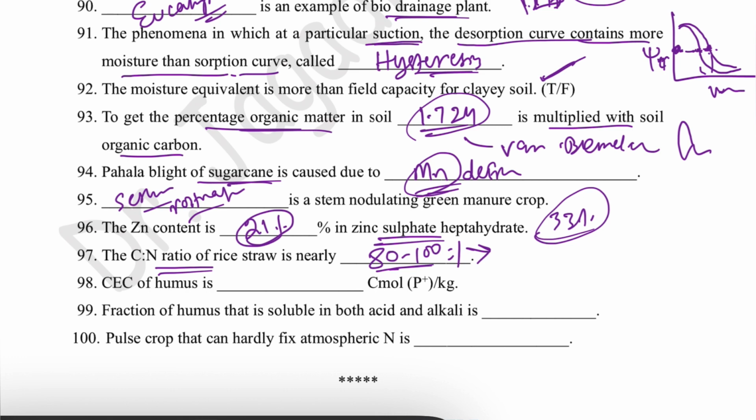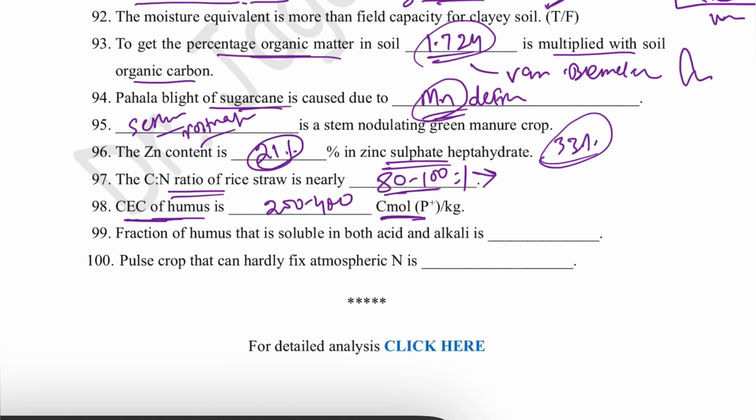Then CEC, that is cation exchange capacity of humus, is 200 to 400 centimole P plus per kg. Then the fraction of humus that is soluble in both acid and alkali is fulvic acid. Humus contains fulvic acid, humic acid and humin. Humin is the fraction which is insoluble in both.